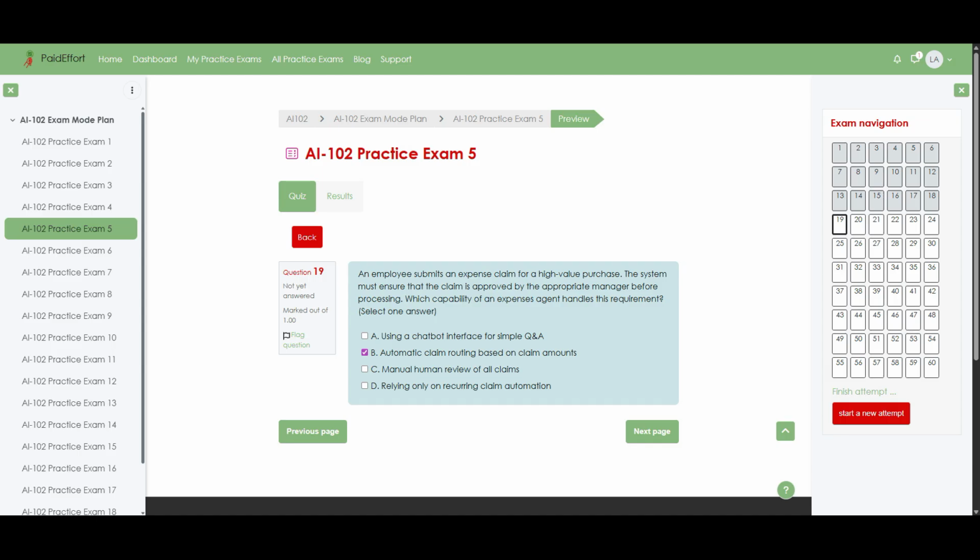Now I'm going to explain why option B is the best choice for this scenario. Firstly, the requirement is that high-value purchases must be approved by the right manager, which means the system needs logic that looks at the amount and then routes the claim to the correct approver automatically, exactly what automatic claim routing based on claim amounts provides.